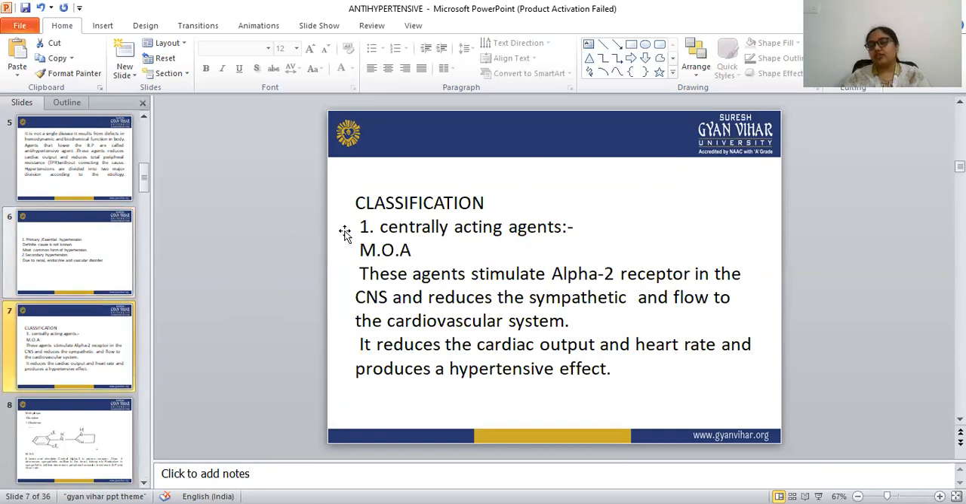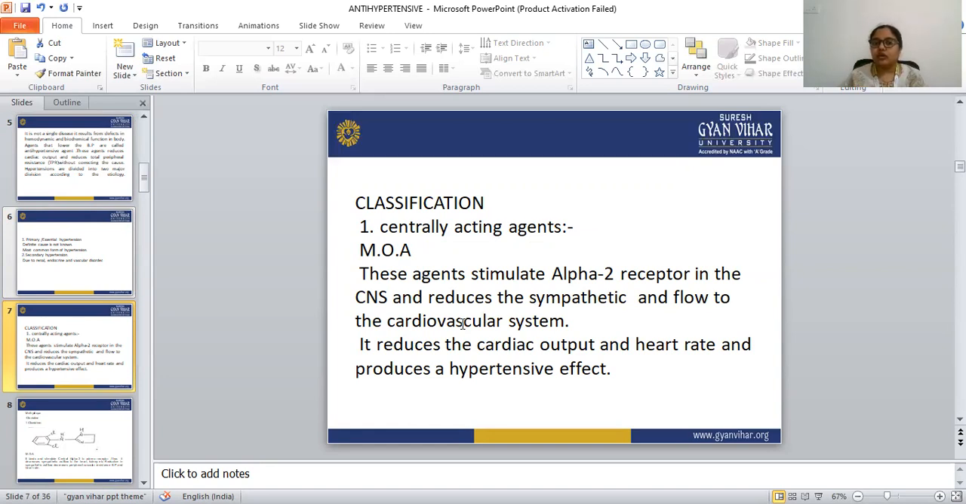Next is the classification of antihypertensive agents. Here, the first classification is centrally acting agents. The mechanism of action of these centrally acting agents is that they stimulate the alpha 2 receptor in the CNS, because the centrally acting agent, as the name itself says, acts on the CNS.